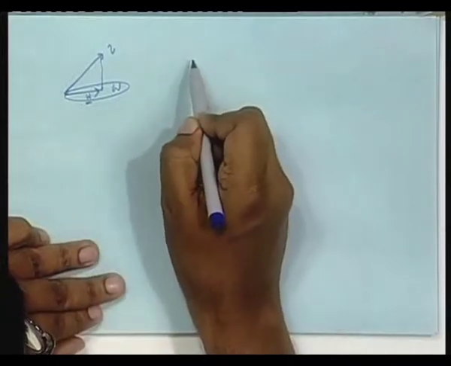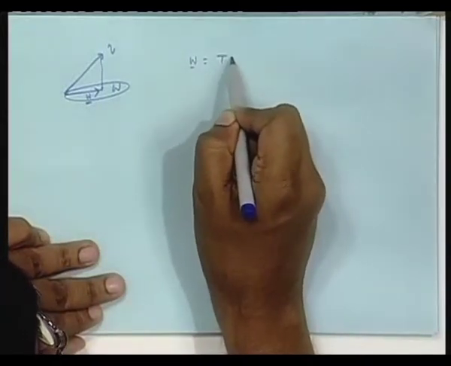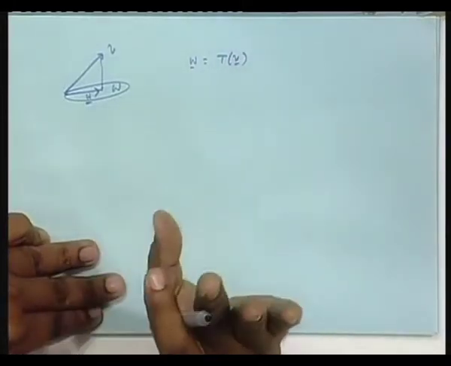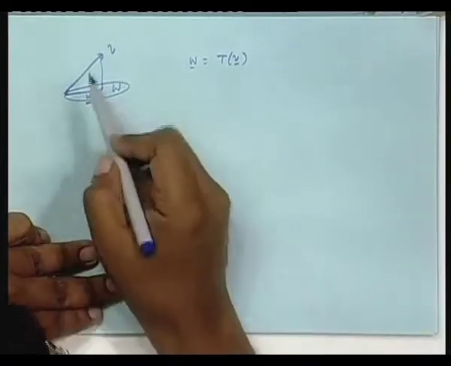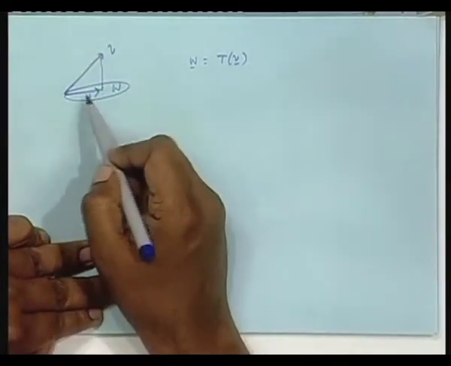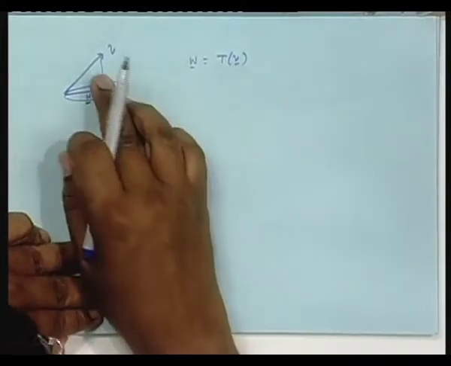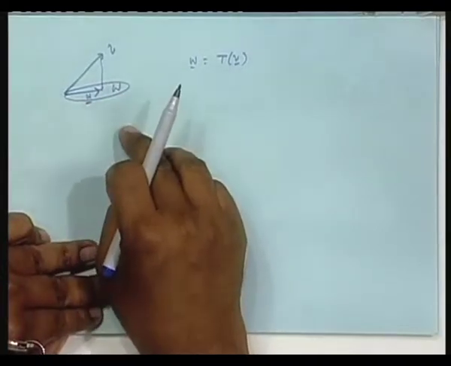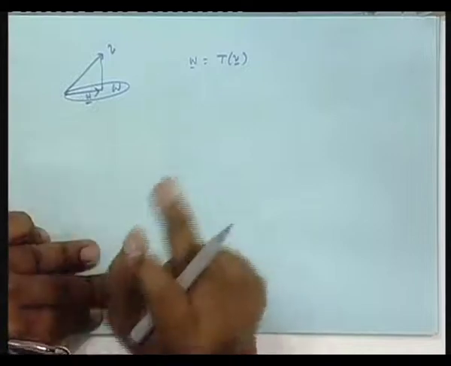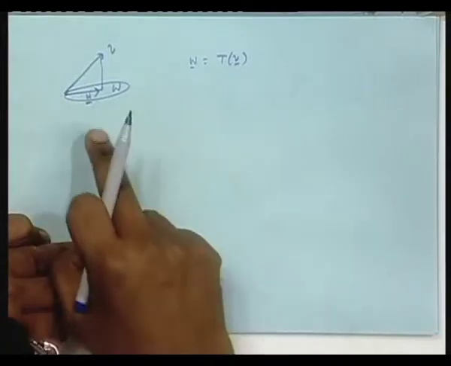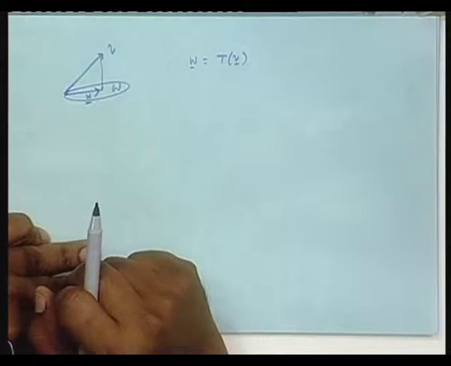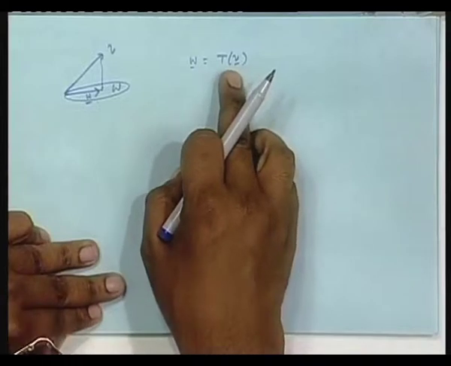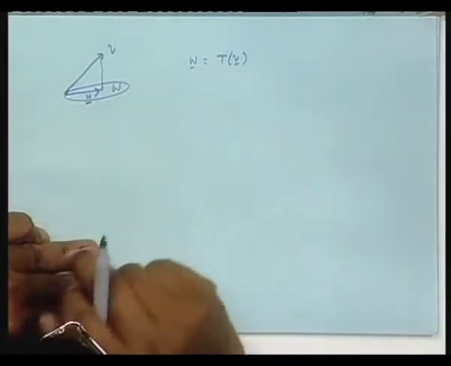Suppose W I write as an operation on V, that is T working on V will give you W. It is an operation after all, linear or not linear I do not know. If instead of V I give another vector, I will get another projection. Capital W space is constant, you keep taking different vectors V, you keep getting different projections on W itself. So that means projection is an operation which takes any choice of yours as V and gives you something in return from W, is it not? So this is an operator relation, it takes V as its operand and gives you something from W as the output.